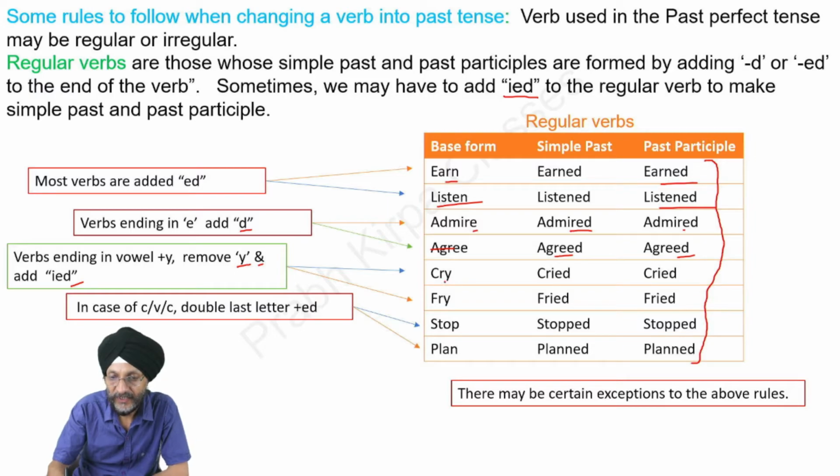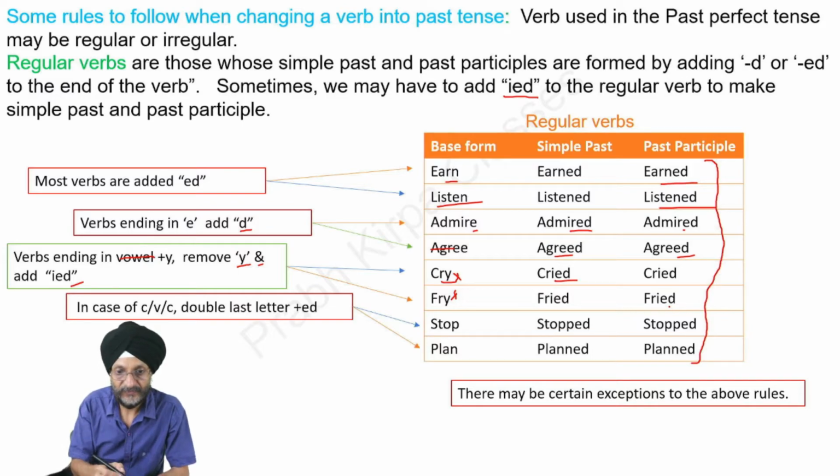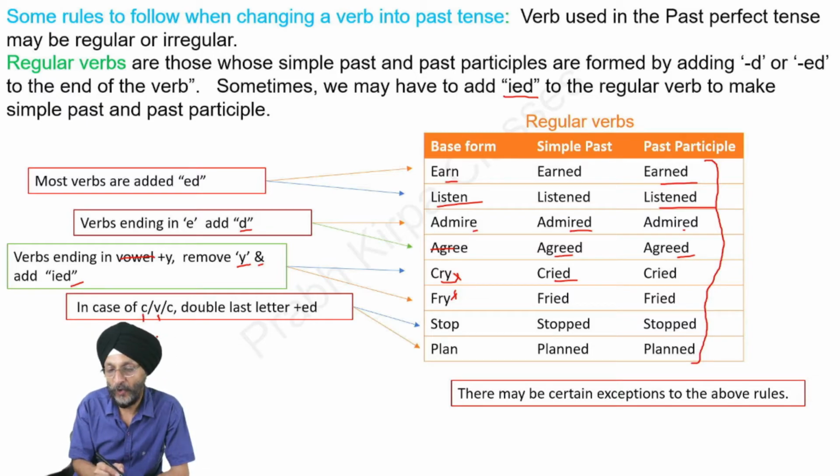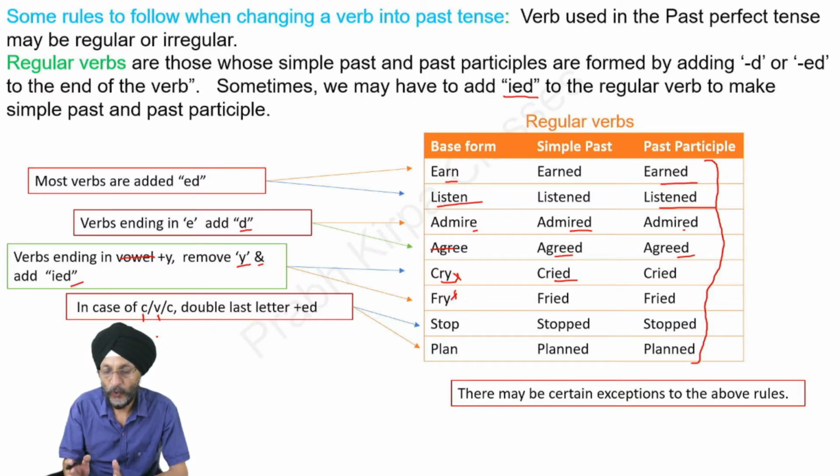Here you will see that we have to remove y and add ied. Cry becomes cried. You will see y has been removed and ied has been added in both the words. In case of CVC, C stands for consonant, V stands for vowel. Vowel means A, E, I, O, U.